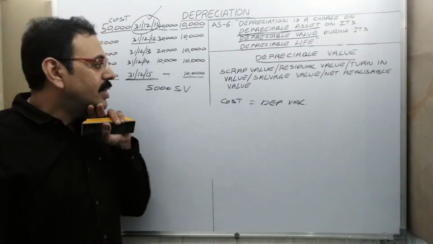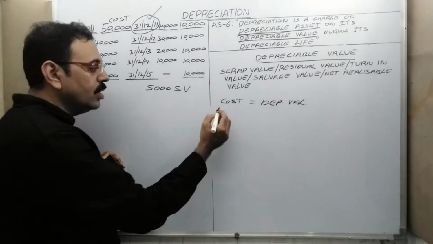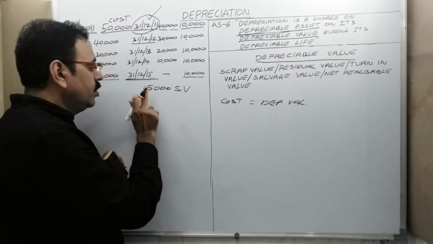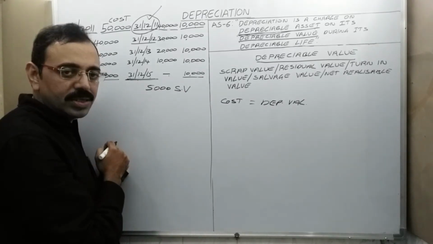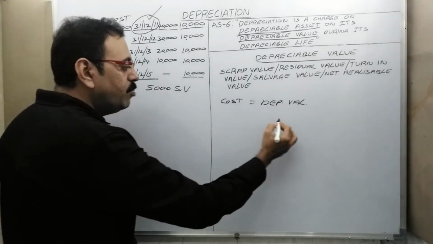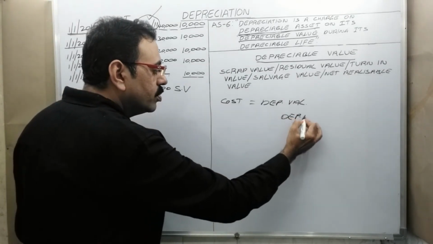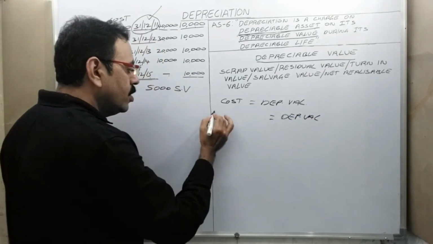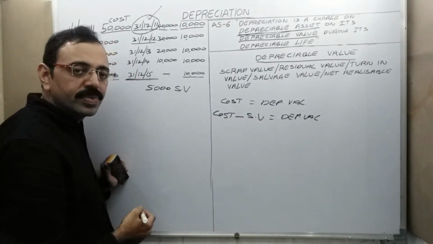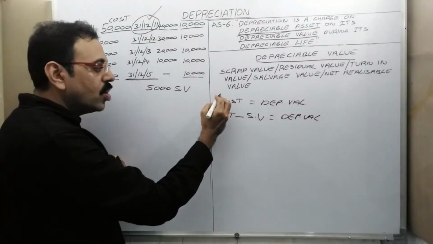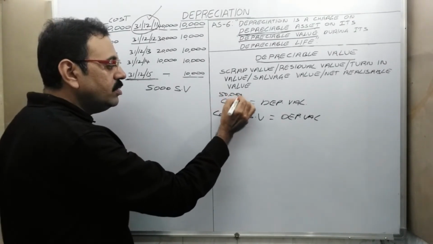Okay? Then assume that 5,000 we are going to earn by selling that asset on this day. Then depreciable value becomes cost minus scrap value. In the first case, cost is 50,000.